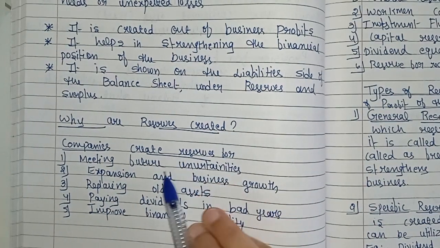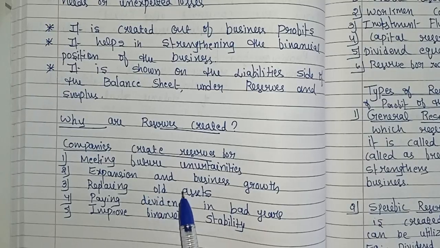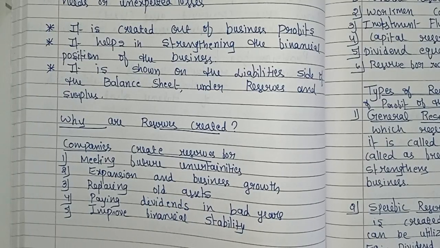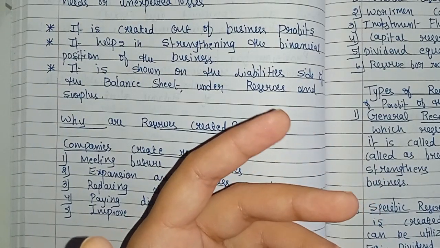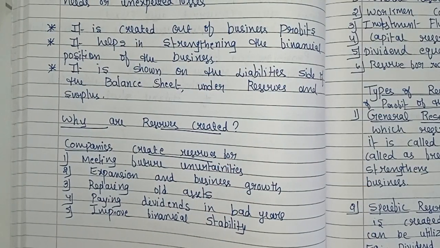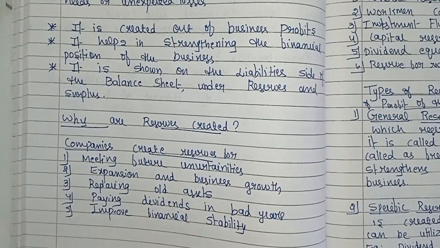And the third one is replacing old assets. Replacing old assets means the company keeps aside some profit so that the business can easily replace old assets like machinery, vehicles or computers when needed in the future. That is what replacing old assets means.